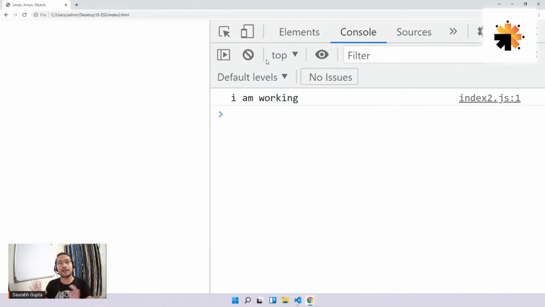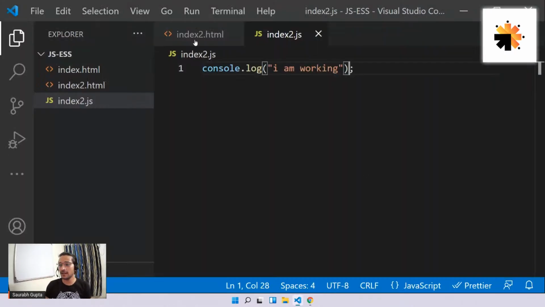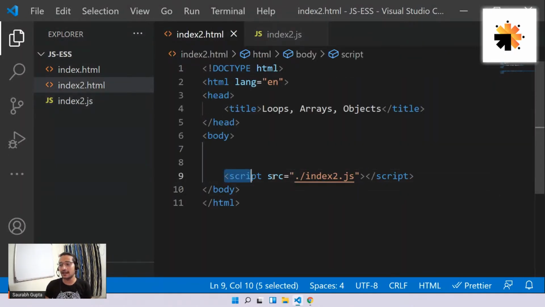I always do this whenever I link, so that I can be confirmed that linking will never be an issue. Sometimes we write a lot of code and then we check and it's not working, and then we find out that we have not linked it with the script tag or there's some problem. That's why this is the first thing I always do whenever I link any file. Okay, if any error comes, linking is not one of them. So very simple: script, src, and the file path of your JS. Are we clear, everyone, how to link a JS file? Everyone, please tell me, guys.